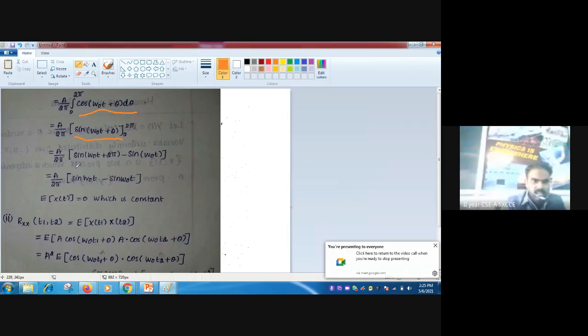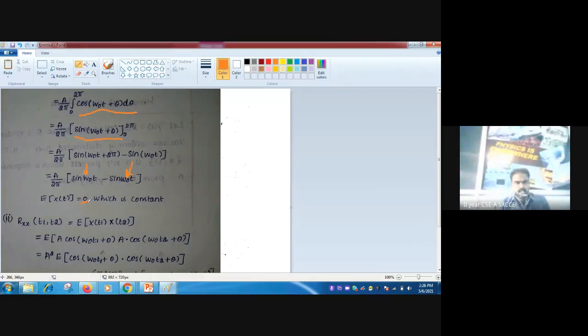Yes, listen everyone. Here, sine of 360 degree, that is 2 pi radian, plus theta is sin theta, that is sin omega 0 t, minus sin omega 0 t. So sin omega 0 t minus sin omega 0 t is 0. So E of x of t is 0, which is a constant. Is it right? Now, the first condition is satisfied.